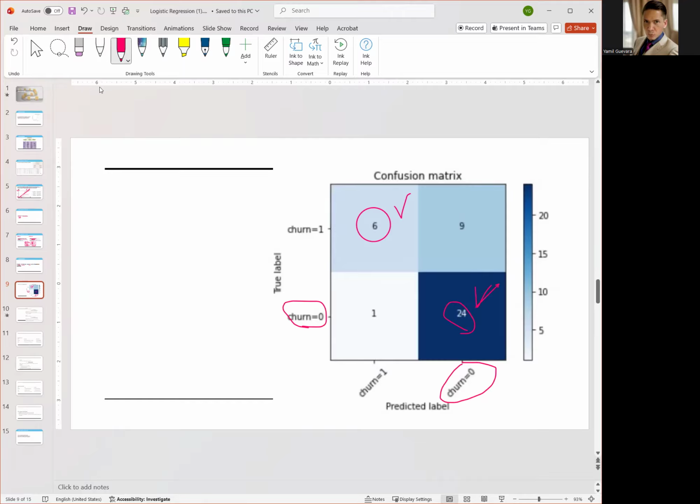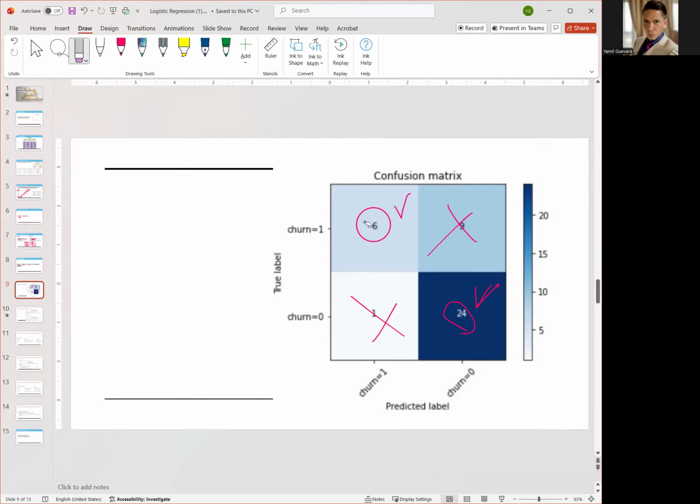The model says, well, these customers are going to stay, 9 of them. But the actual says, no, those customers left. So error, okay? So as you can see, the errors are here and they're here.